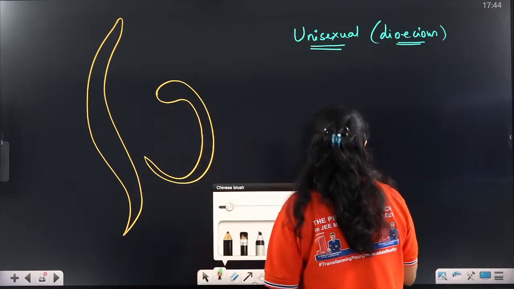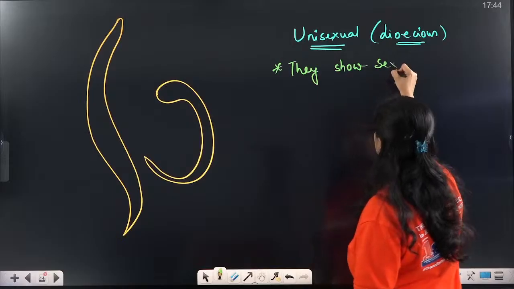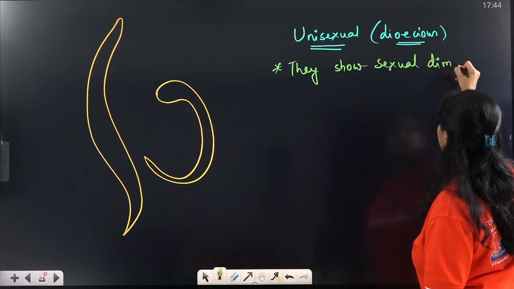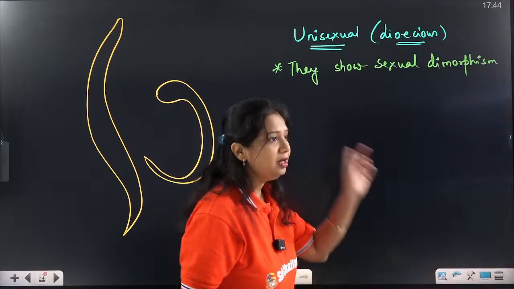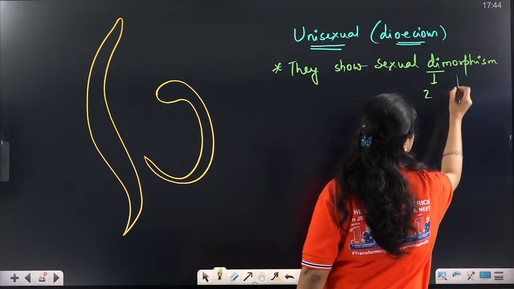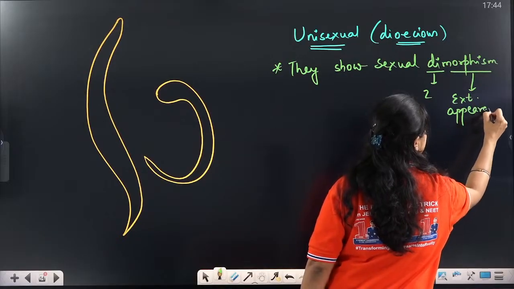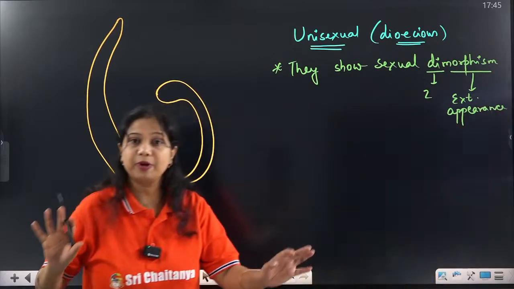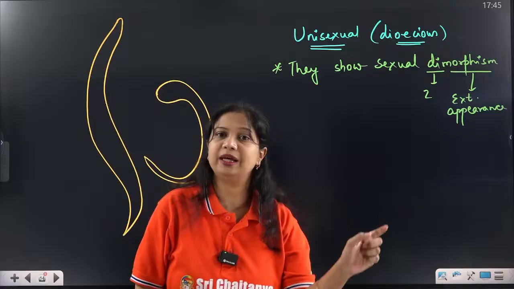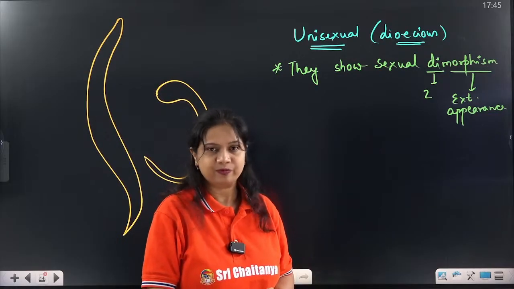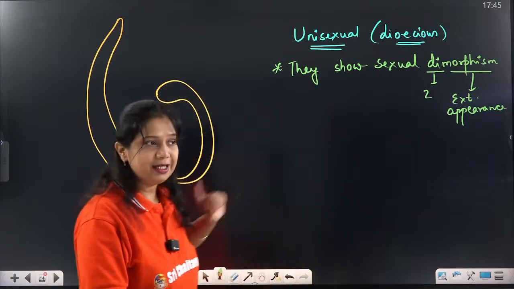Now what is this sexual dimorphism? Let us break this word. Di is two, morphism is external appearance. So externally they will appear as separate male and female. That is called sexual dimorphism. Sexual dimorphism starts in the phylum Aschelminthes, or these roundworms.